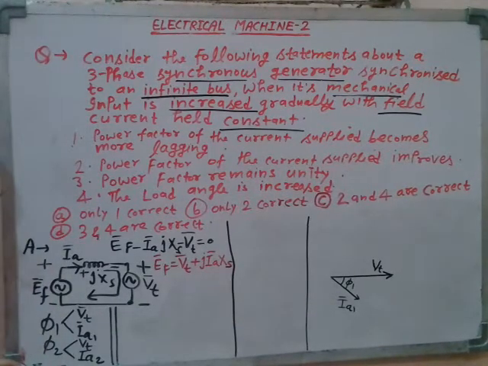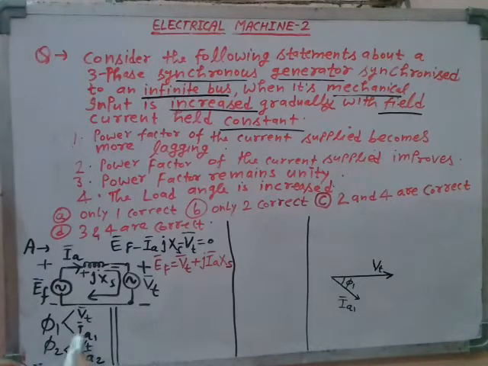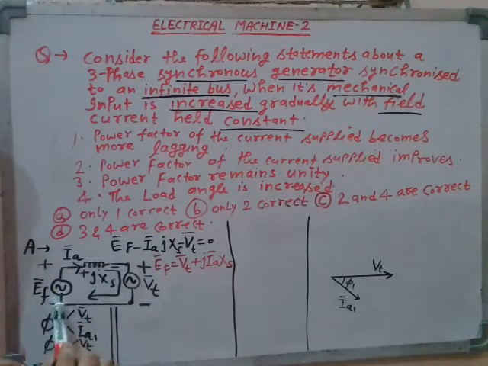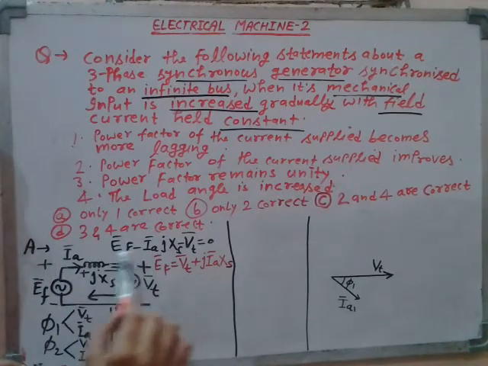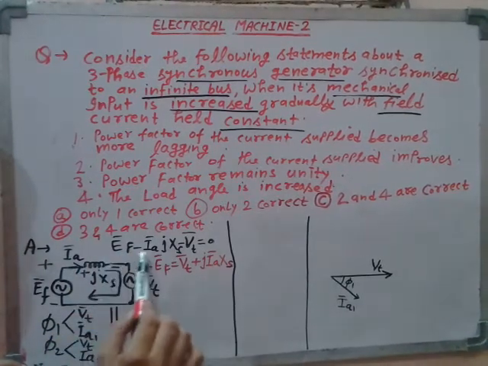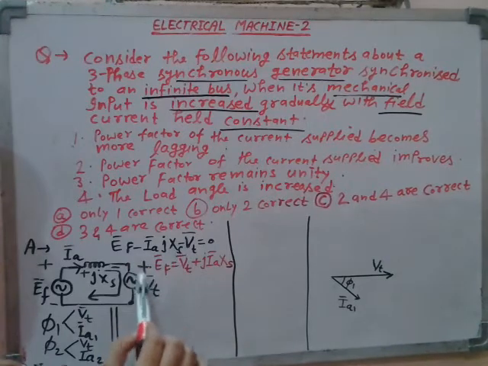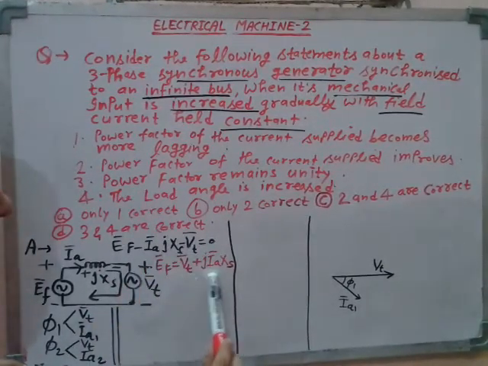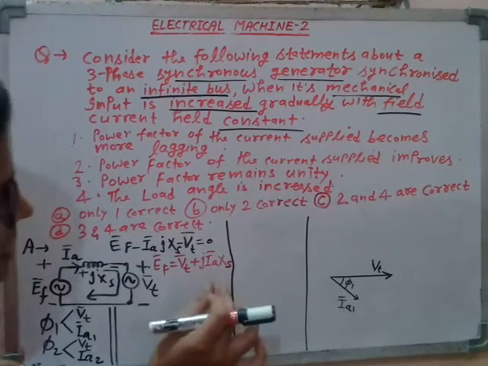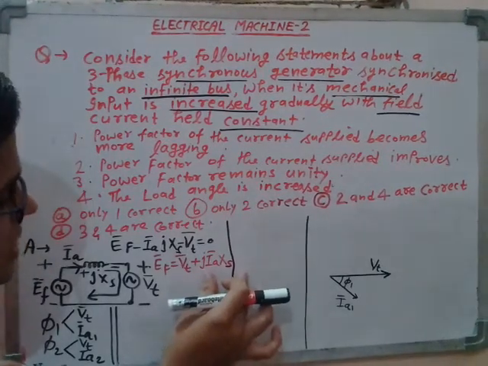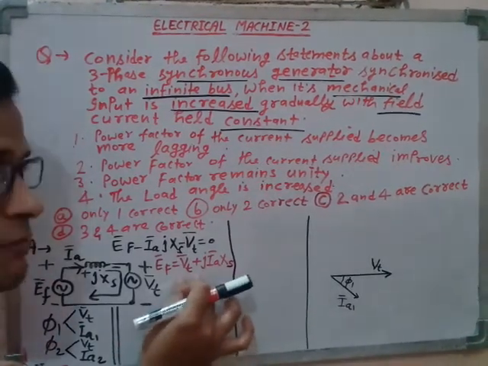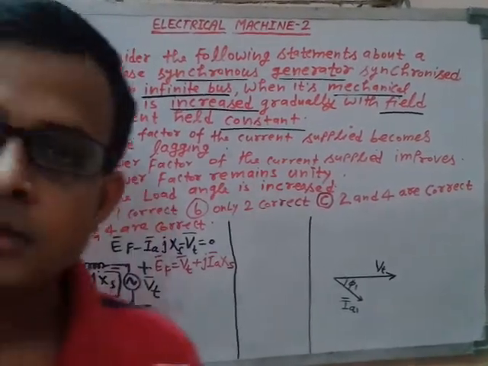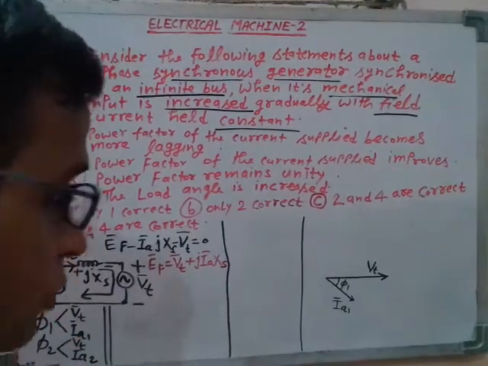Now apply KVL in this loop, you will get plus EF, minus IA jXS, minus terminal voltage Vt, equal to 0. So that means EF is equal to Vt plus jIAXS. So if you add the phasor jIAXS to the terminal voltage phasor, you will get the excitation EMF phasor. The same I'm going to do here, just have a look at it.